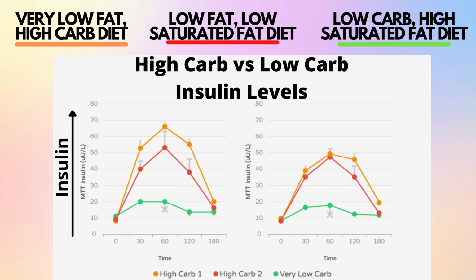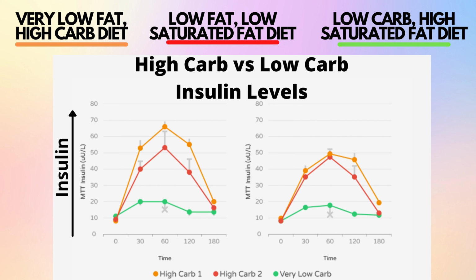So if saturated fat is the problem, this diet should cause most insulin and most insulin resistance. Looking at the results, we can see that the very low fat, very high carb diet, marked in orange, resulted in the highest levels of insulin, and that the high fat, low carb diet, marked in green, resulted in the lowest levels of insulin.